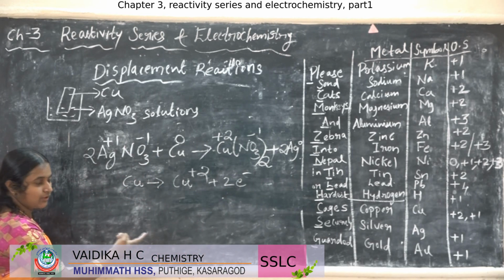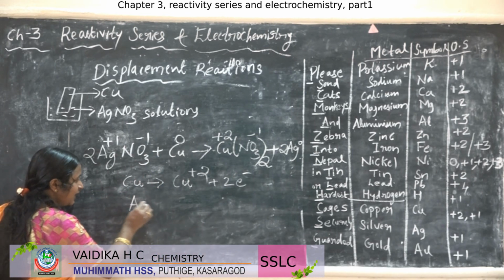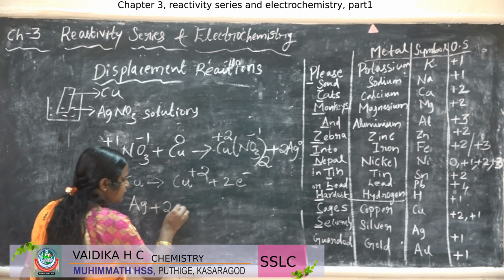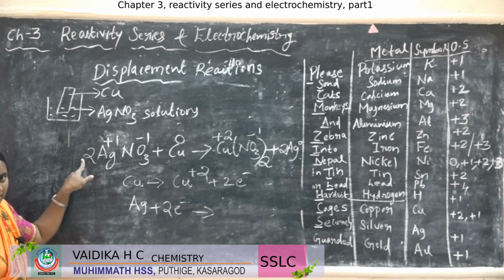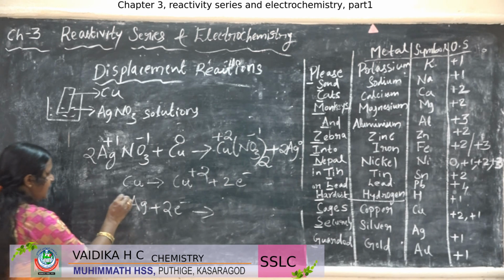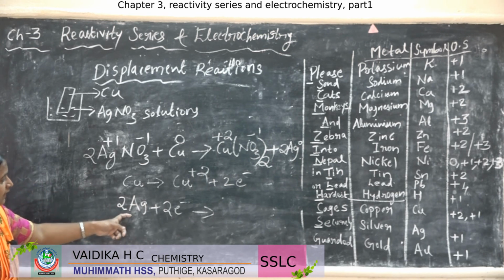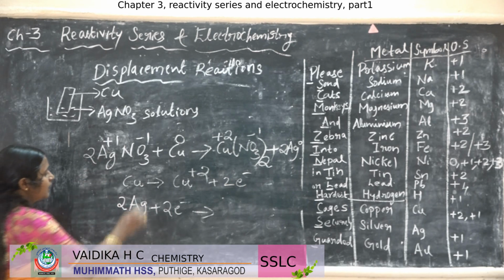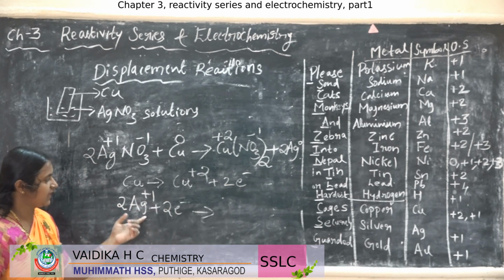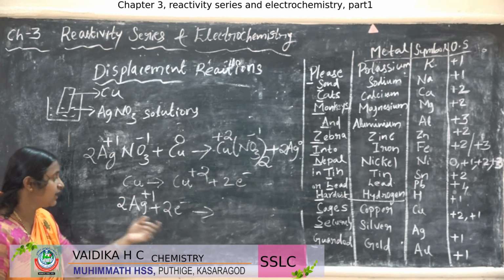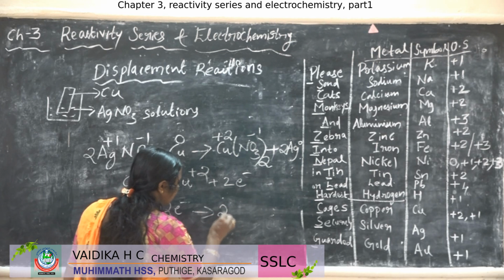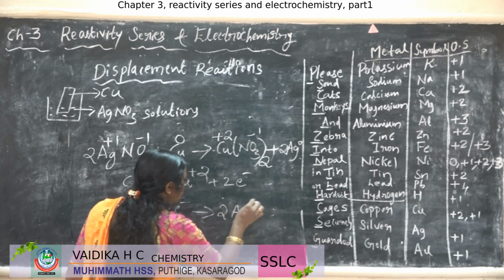So these 2 electrons were gained by the Ag. But here how much Ag is there? 2 Ag is there. So what is the oxidation state of Ag? Plus 1. So one Ag will take 1 electron and another Ag will take the other electron. So we will get the 2 Ag0 here.